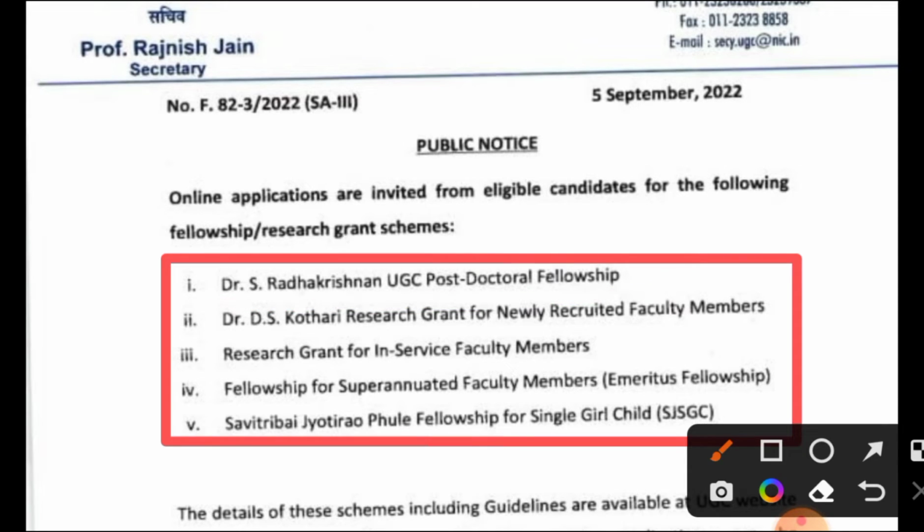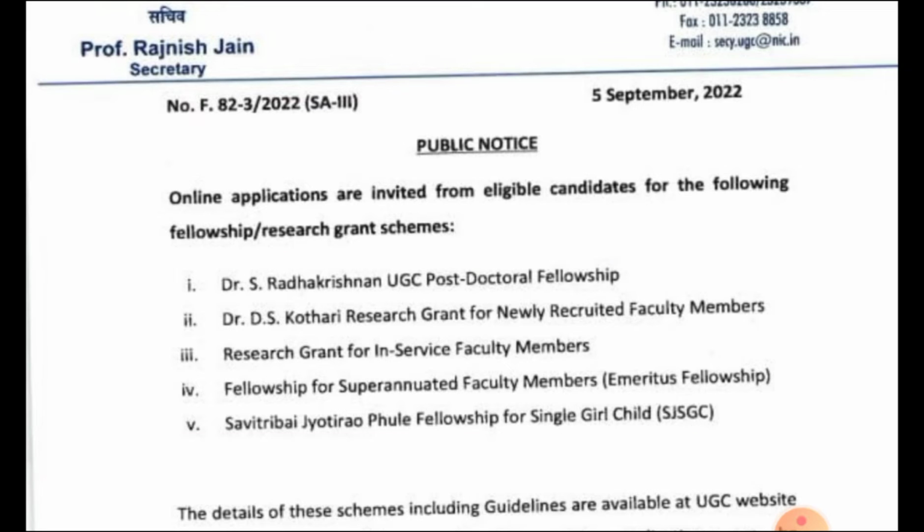Another fellowship is the D.S. Kothari Research Grant for newly recruited faculty members. The third is the research grant for in-service faculty members. The fourth is for superannuated faculty members. And the fifth is the Savitribai Jyotiba Phule Fellowship, which is related to the single girl child.